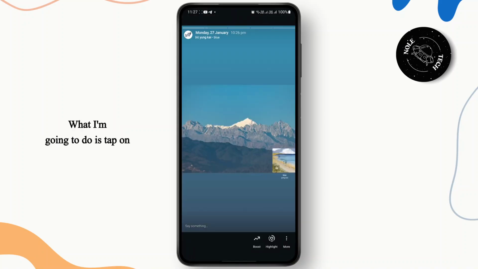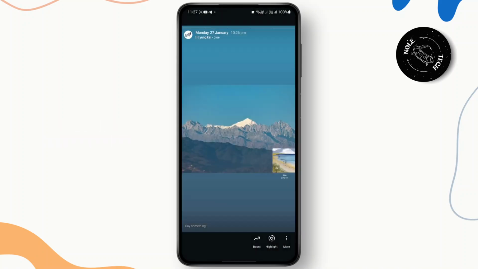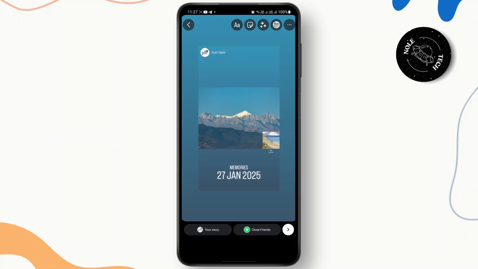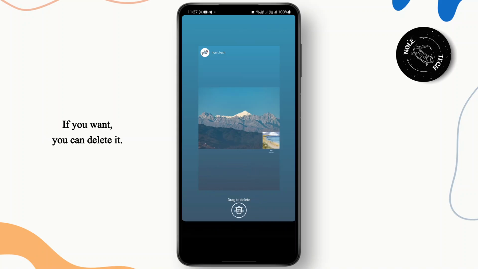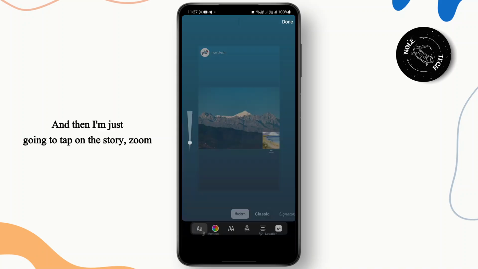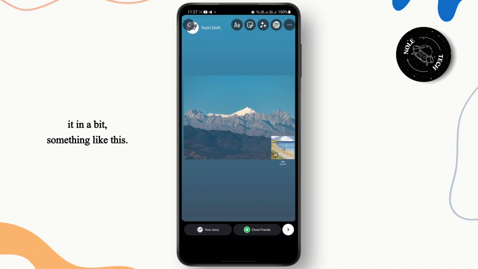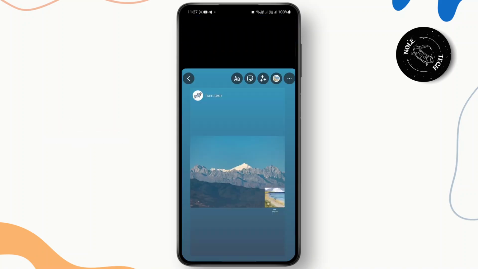What I'm going to do is tap on the more icon at the bottom right and then share this again. So I'm just going to tap on share and I'll be reposting this story. So it will show you the memories option. If you want, you can delete it. And then I'm just going to tap on the story, zoom it in a bit, something like this, and then repost the story just like so.